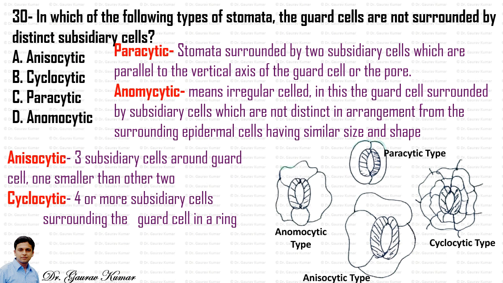Anomocytic means irregular celled. In this, the guard cells are surrounded by subsidiary cells which are not distinct in arrangement from the surrounding epidermal cells, having similar size and shape. Anisocytic has three subsidiary cells around the guard cell, one smaller than the other two. And cyclocytic has four or more subsidiary cells surrounding the guard cell in a ring. So from this explanation, we know that the answer is anomocytic. That means in the anomocytic stomata, the guard cells are not surrounded by distinct subsidiary cells.